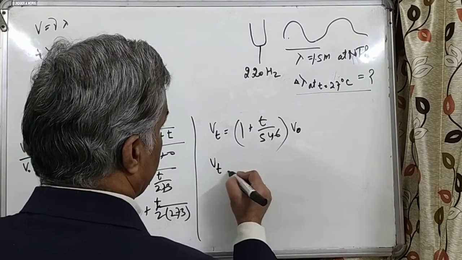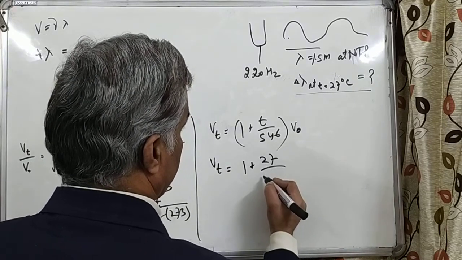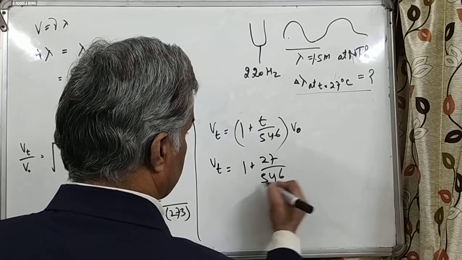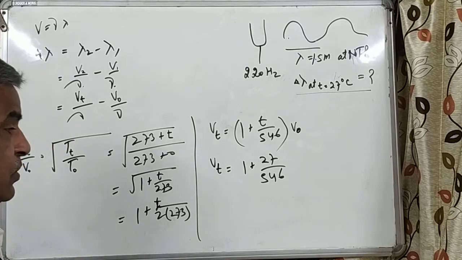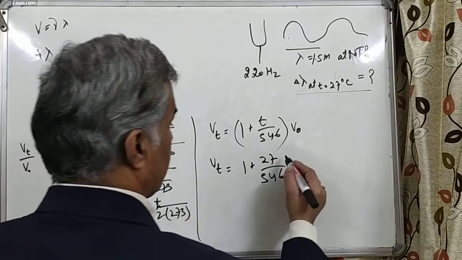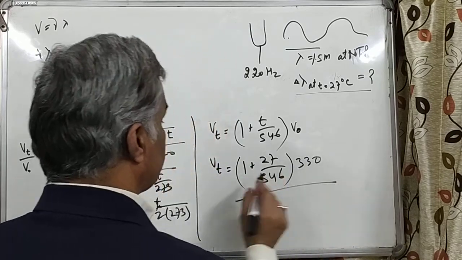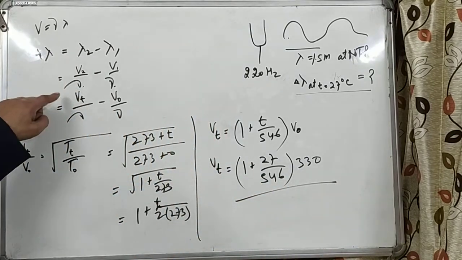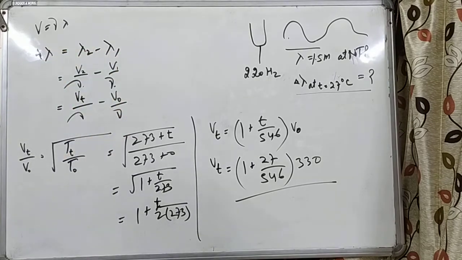So Vt equals 1 plus 27 upon 546 times 330. On simplification we will find Vt. You substitute Vt upon frequency, and you will find the wavelength difference.